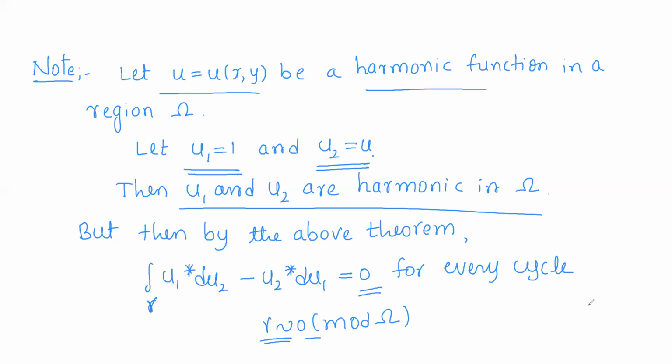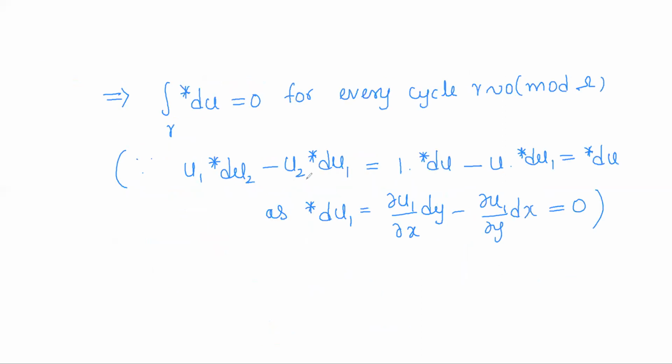Now simplify what is u1 star du2 minus u2 star du1. So u1 is 1 into star du2, u2 means u, so star du minus u into star du1. What is star du1? It is dou u1 by dou x dy minus dou u1 by dou y dx. As u1 is the constant function 1, its partial derivatives are 0.